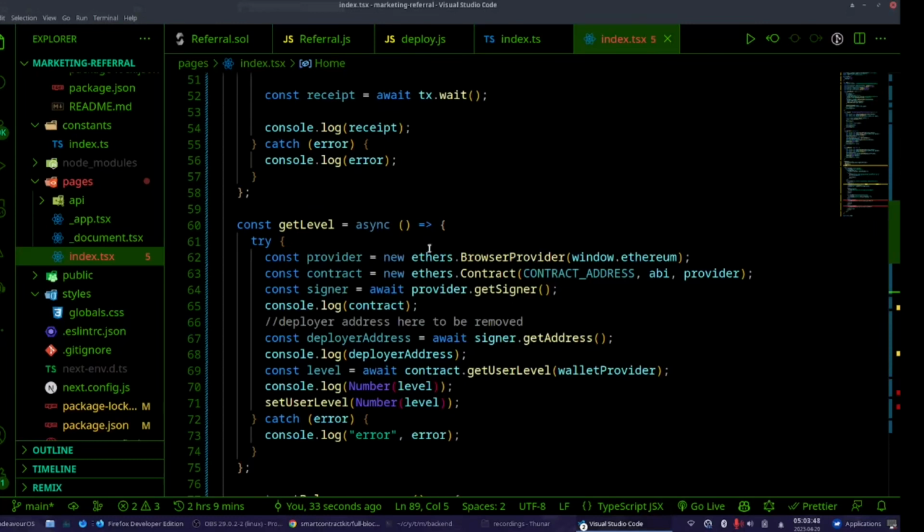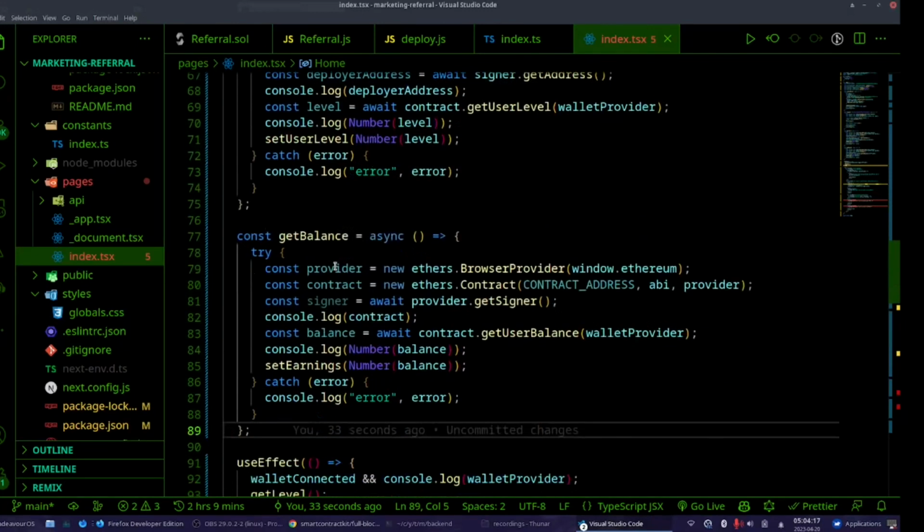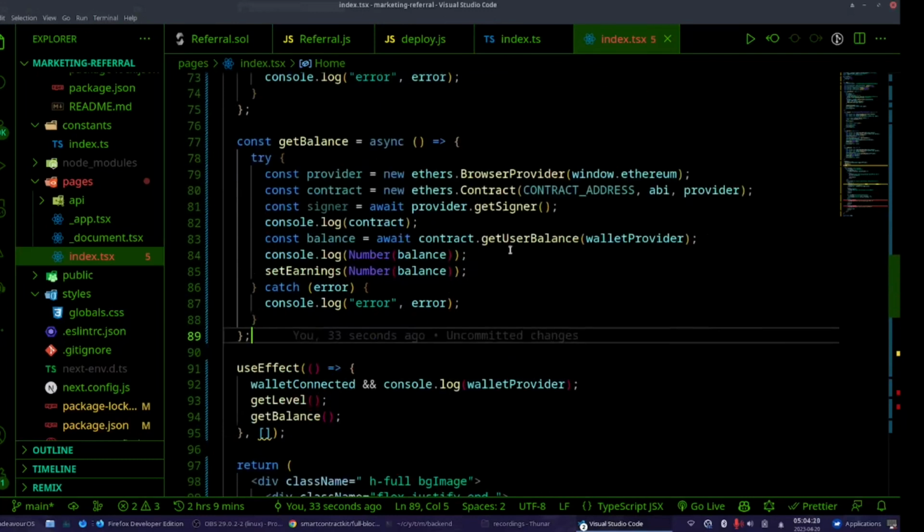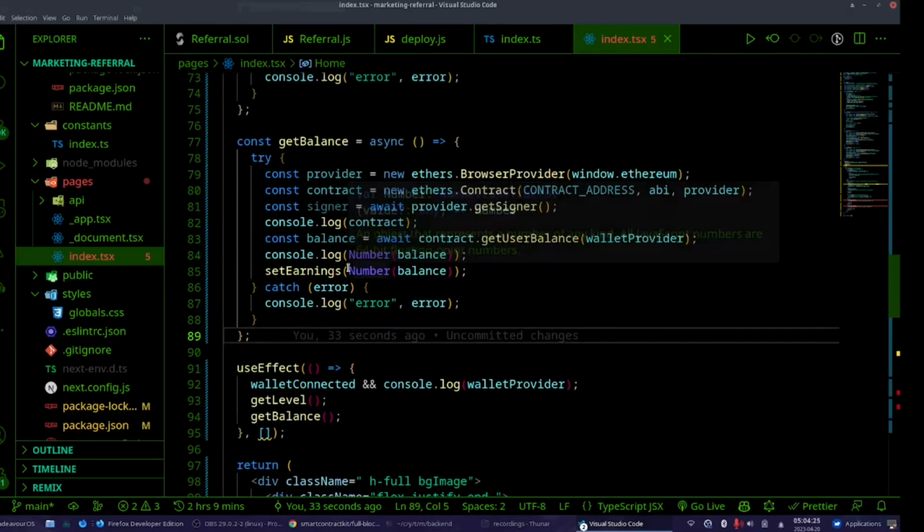We connect to provider as we have done. We connect to contract, and then here I'm just getting the address. That's all. And we call the get user level with the wallet provider. This is the address that is connected to this particular instance of our application. So our address in this case. And I'm setting the user level. Here I'm doing the same for balance.